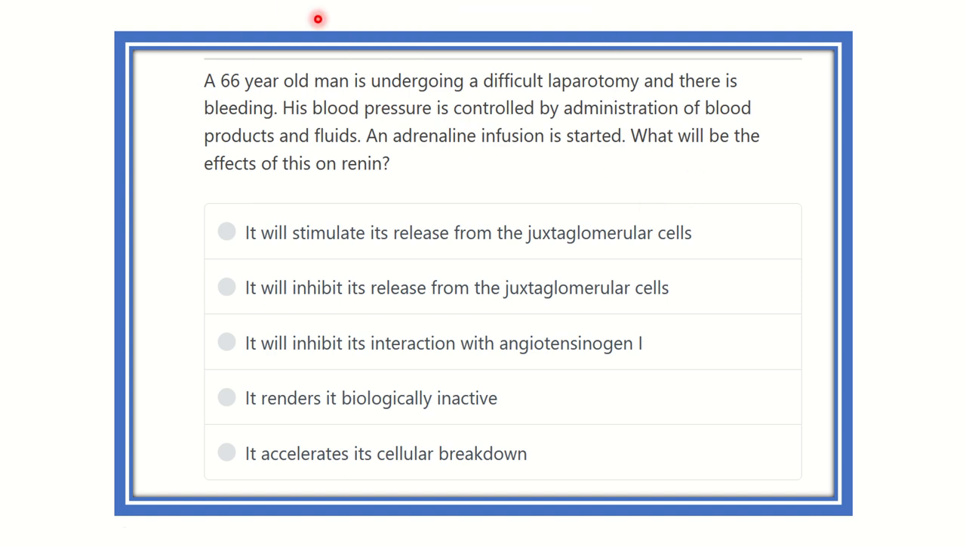A 66-year-old man is undergoing a difficult laparotomy and there is bleeding. His blood pressure is controlled by administration of blood products and fluid. An adrenaline infusion is started. What will be the effect of this on renin?